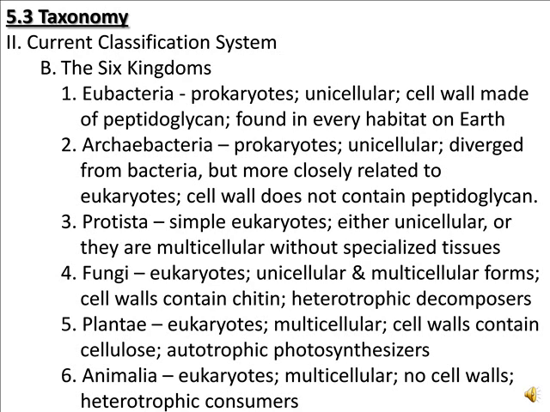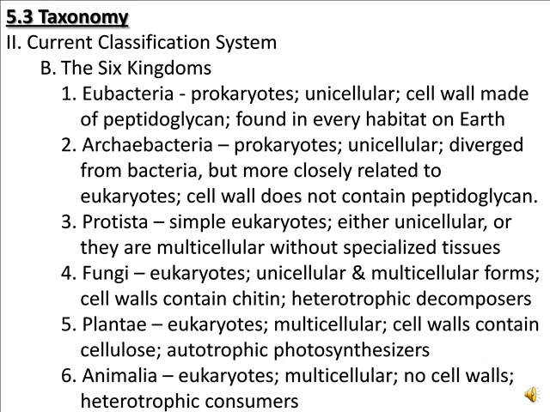The second kingdom is archaebacteria, and these are the archaea that we spoke of previously. They are also prokaryotes and unicellular, and they diverged from bacteria some time ago, but interestingly are more closely related to eukaryotic organisms. What makes them so different from the typical bacteria is that their cell wall does not contain that compound called peptidoglycan.